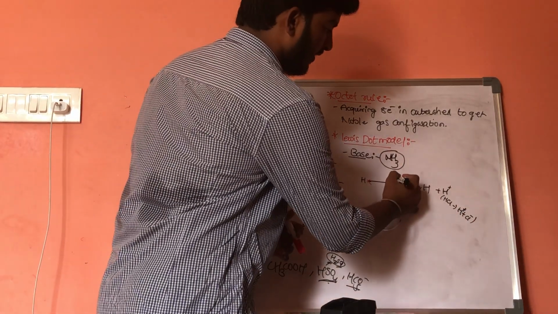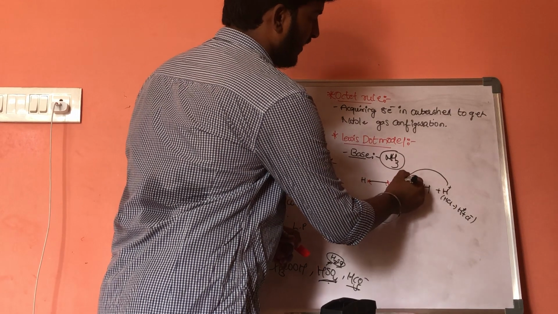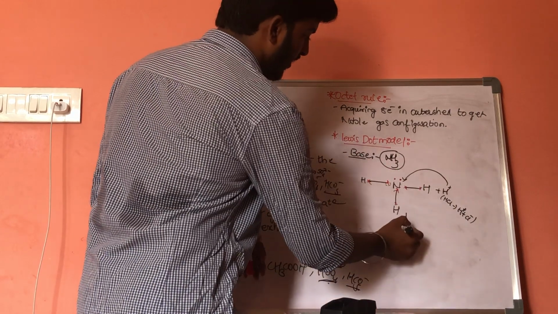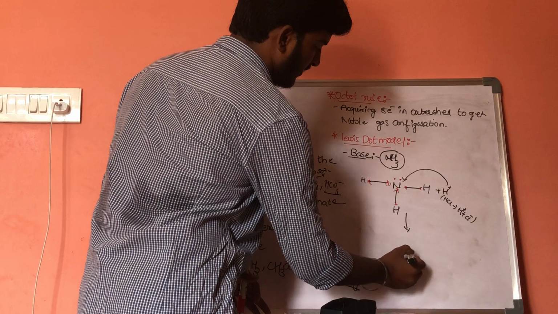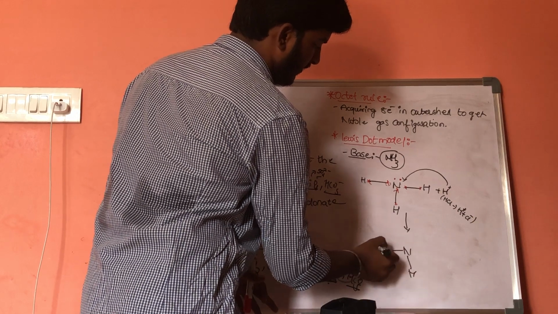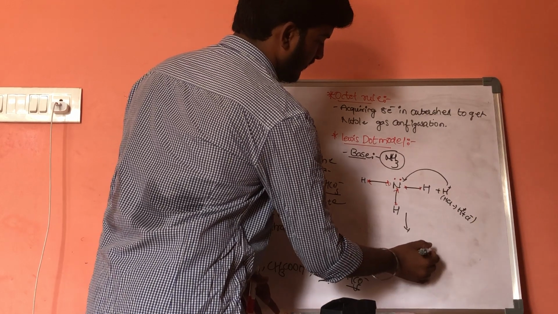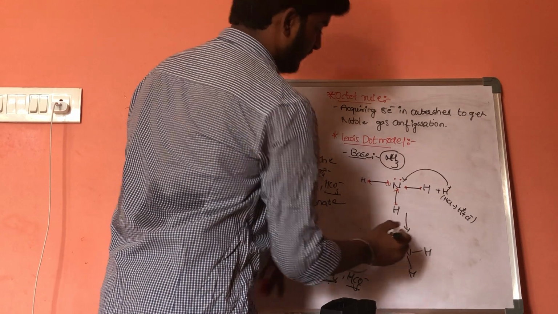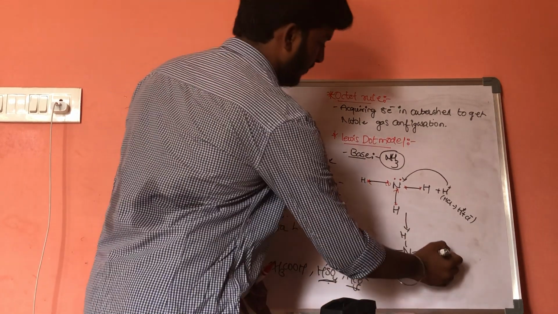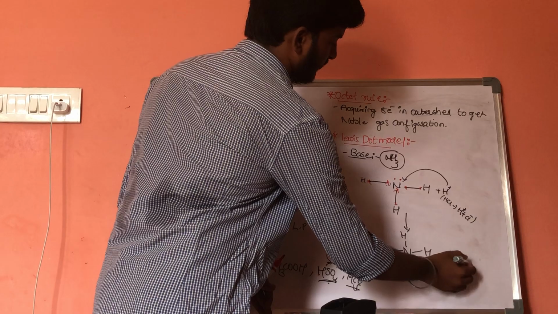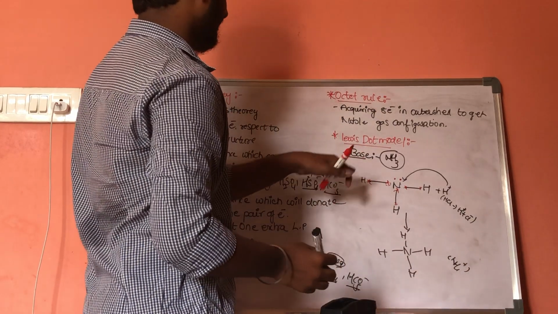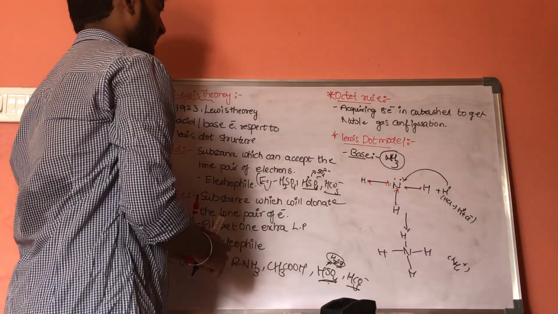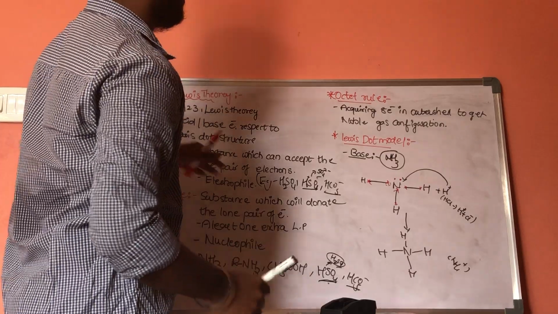When this H plus is added here, it results in the formation of NH4 plus. This is the structure of NH4 plus. This is about base. Now about acid.